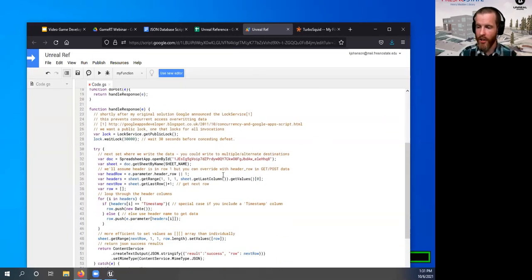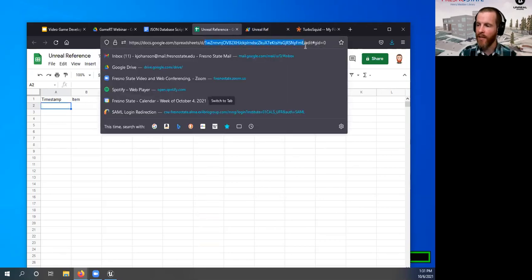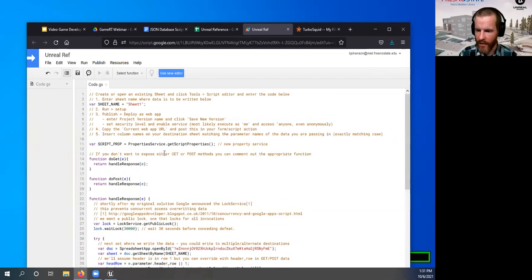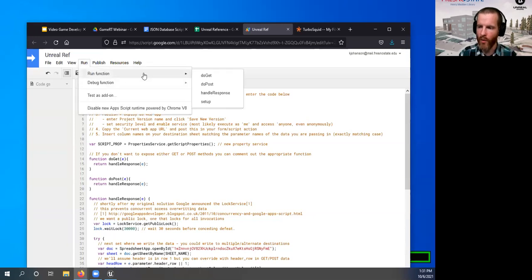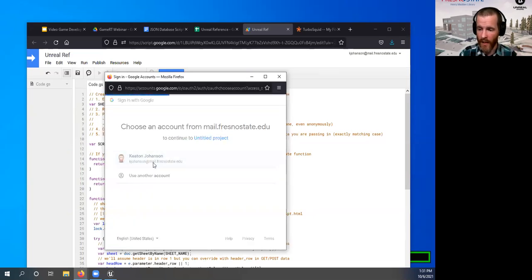So there's only one thing we need to change, and that's the ID of the Google Sheet that we're using. After this D slash, that whole string of madness all the way to /edit, that is the ID. So we're going to copy that and then come in here and switch this out to our new one. And just like that, we have it. Our script is ready to go. We'll save it. And then it tells us up here to run setup. What we want to do is run the function setup. And it's going to try to do this, and then it's going to ask me for permission. And I'm going to tell it, yes, I am me.